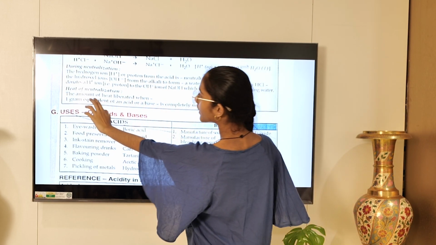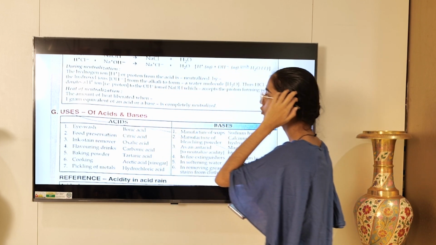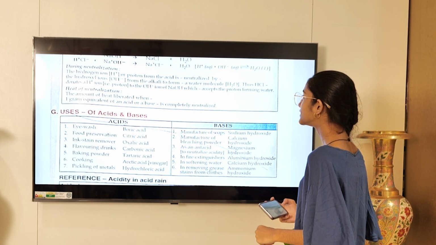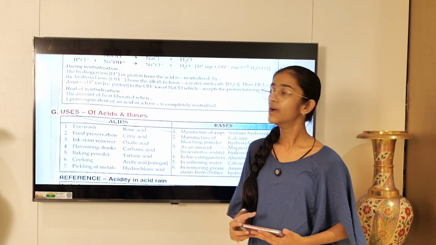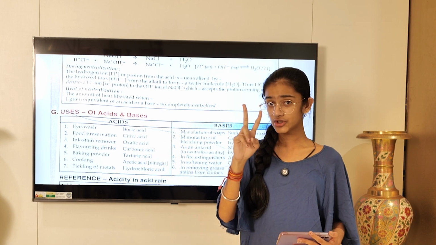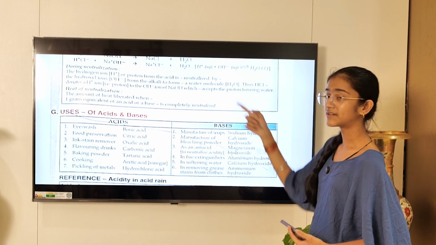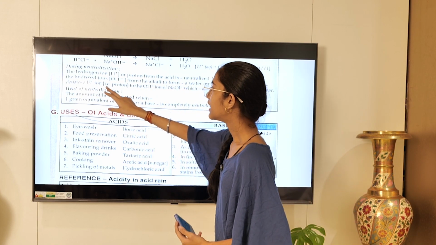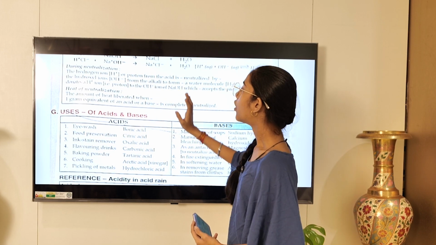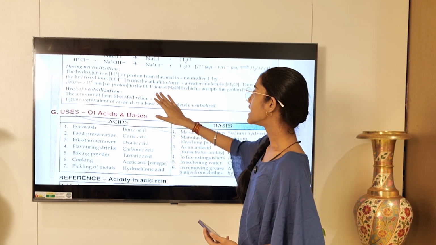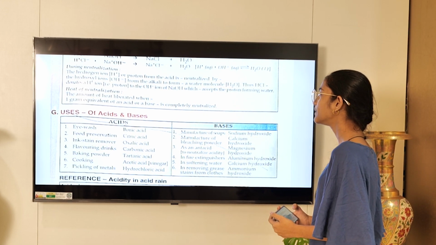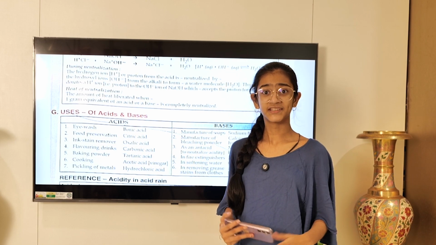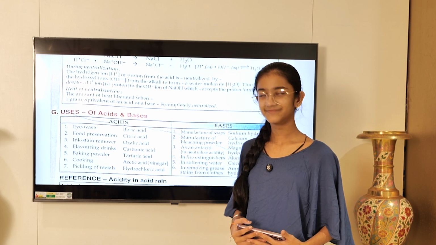Thus HCl donates H plus ion, that is proton, to the hydroxyl ions of NaOH, which accepts the proton forming water. So in these three lines, we have found two give reasons. The first one I have already mentioned, and the second one could be: why does HCl donate a H plus ion or a proton to the hydroxyl ion of NaOH, which accepts the proton forming water. This is important because give reasons do come in our paper, don't they?